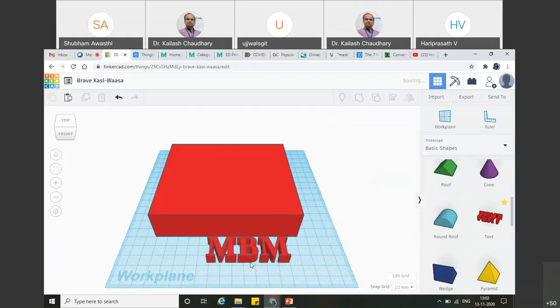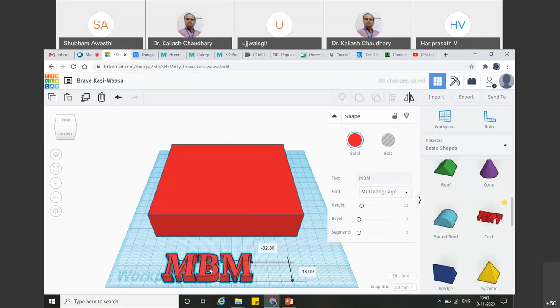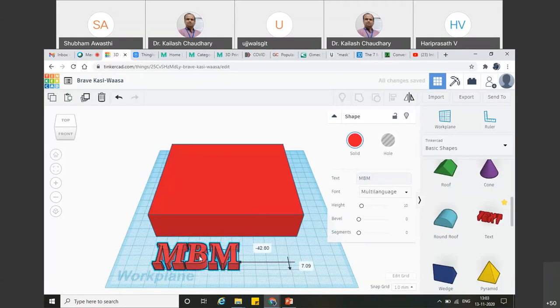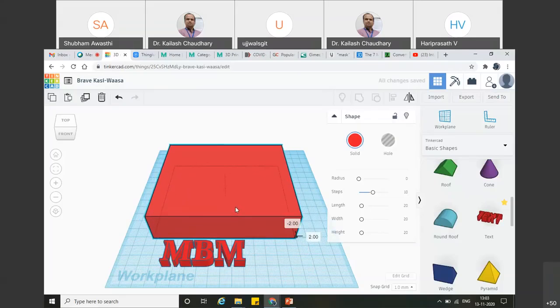And after that, these are the two entities here. If you print, these will be two components or two parts. One is this MBM, and one is this, which I can say is a cube. Okay. And after that, if you want to merge or combine these two things, how can you do it? Only one trick I will say: you have to check the depth of this. Suppose the depth of this particular cube is 50. I will take it as 40 here.